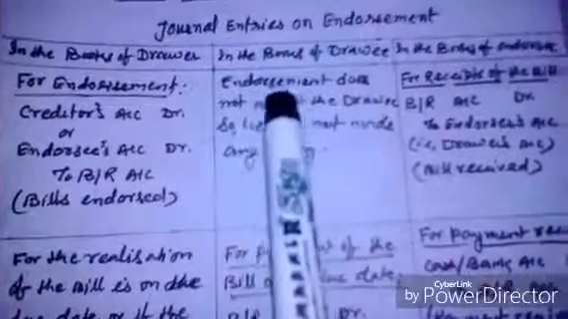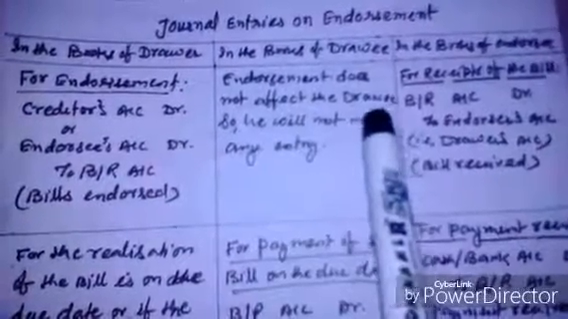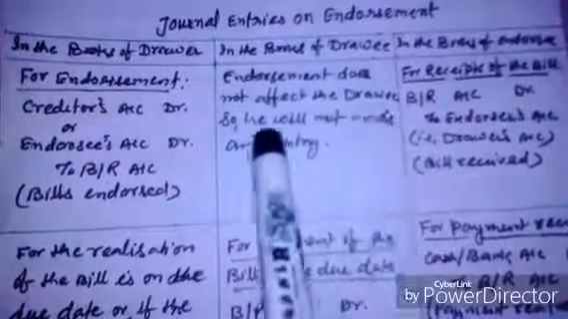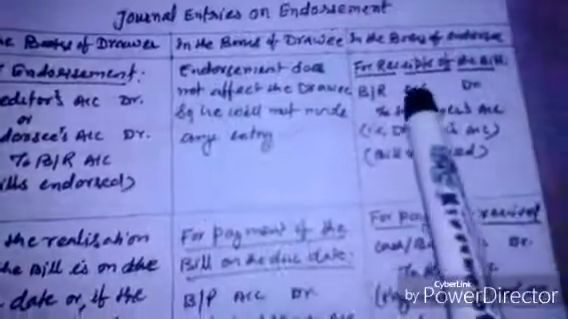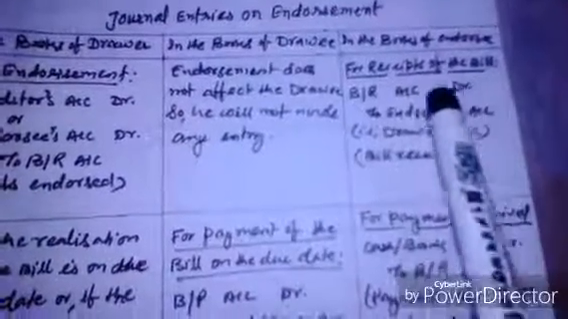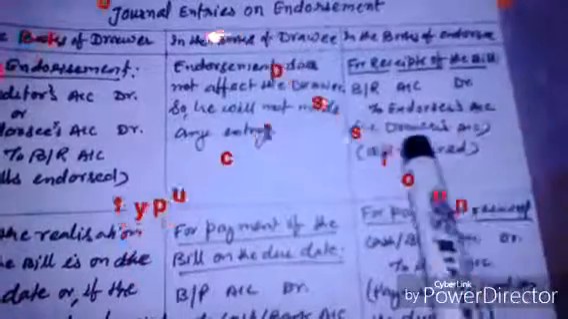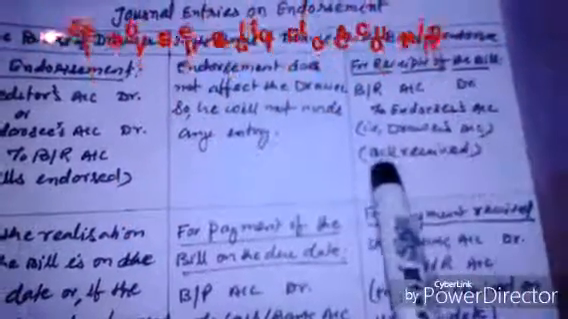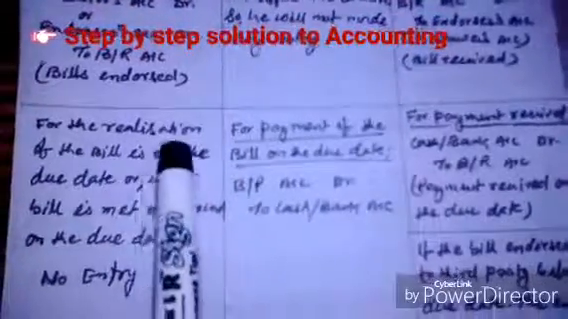And in this case, endorsement does not affect the drawee, so he will not make any entry. In the books of the endorsee, for the receipt of the bill, the journal entry will be bills receivable account debit to endorser's account, that means the drawer's account, being bill received.